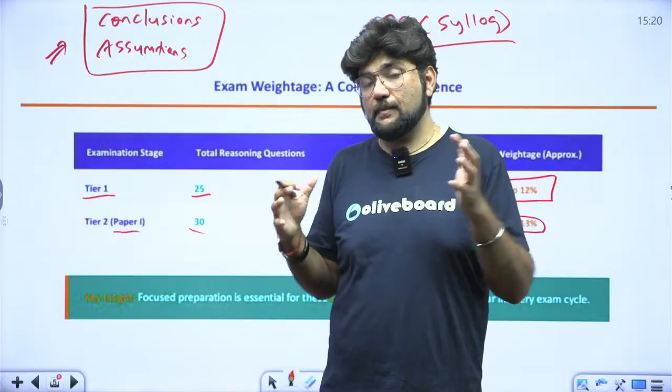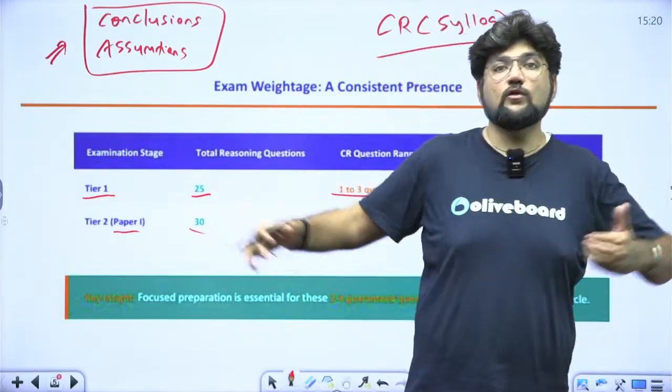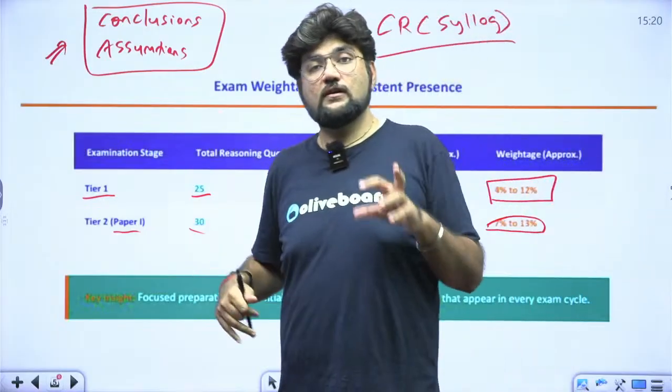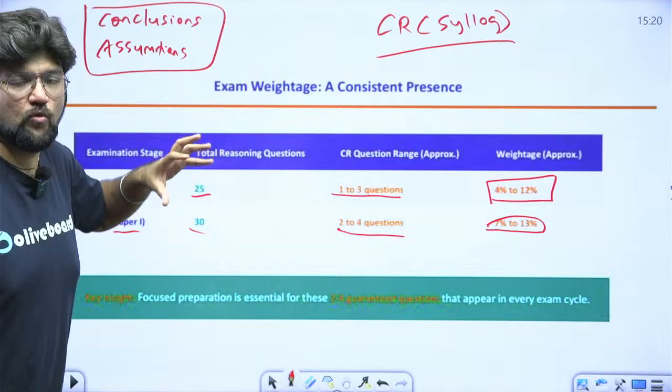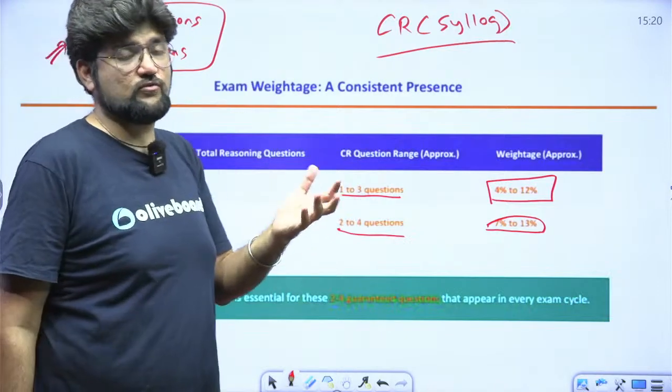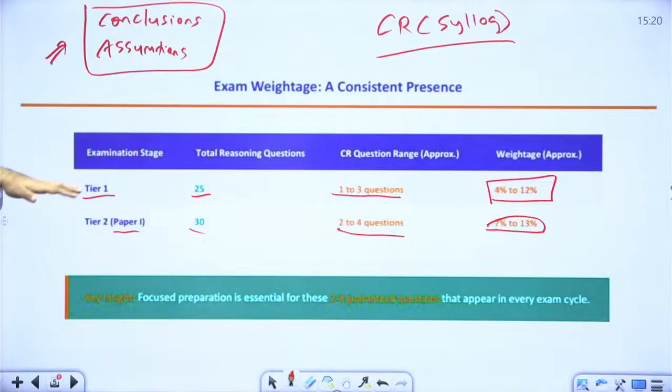But if you're preparing for tier 2 right now, then probably you don't have the liberty to completely go through critical reasoning at this stage. So you have to have a focused preparation. Focus on these high weightage topics more. That means conclusion based, assumption based questions. You just need to understand what you need to do from the mindset of the examiner, right?